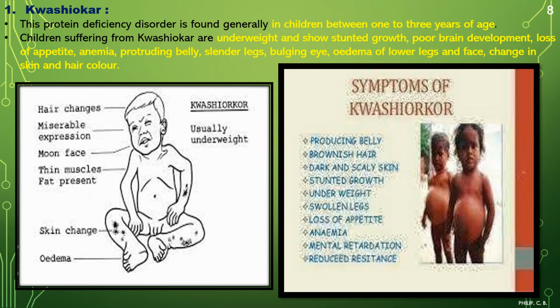These are the different effects of Kwashiorkor, which you can see in the image. In the image you can also see the different disorders because of Kwashiorkor: hair changes, miserable expression, moon face, thin muscle, fat presence, skin change, edema, usually underweight. Even on the right side of the image you can see protruding belly, brownish hair, dark and scaly skin, stunted growth, underweight, swollen legs, loss of appetite, anemia, mental retardation, reduced resistance. See, so many symptoms just because of Kwashiorkor, or protein deficiency.